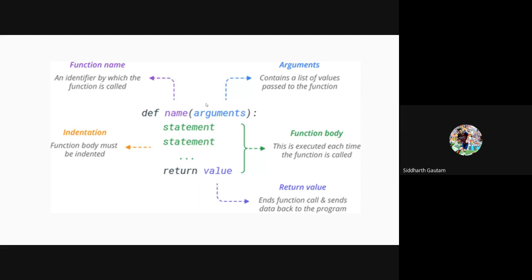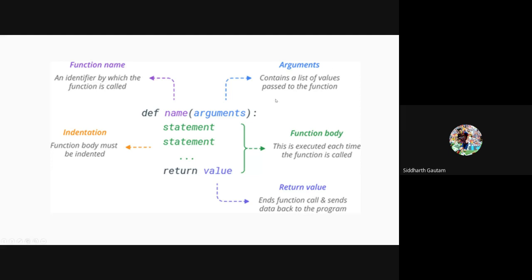And then inside the brackets, you have to write the arguments. An argument is some data which is coming from outside the function, but it is computed inside the function. If you're confused, don't worry. We will take a look at all the different kinds of functions with and without arguments.